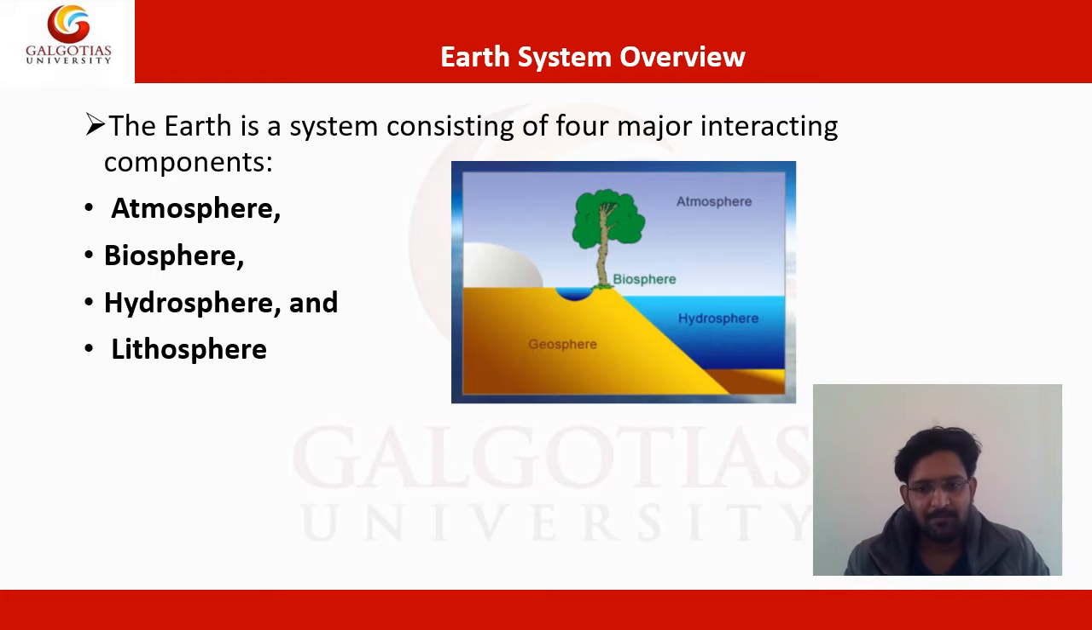So what are the four major interacting components? One is the atmosphere, comprised of different types of gases. The biosphere is comprised of all the living things on the Earth system. The hydrosphere is comprised of all the water available in rivers, oceans and other forms. And the lithosphere is the rocky and solid part of the Earth.